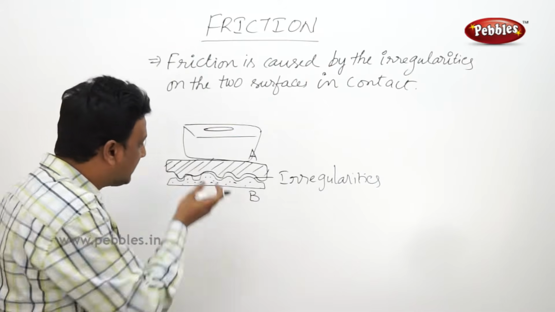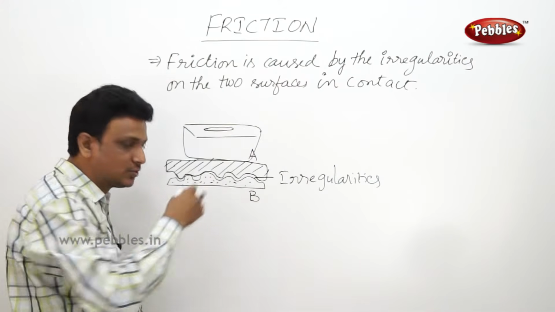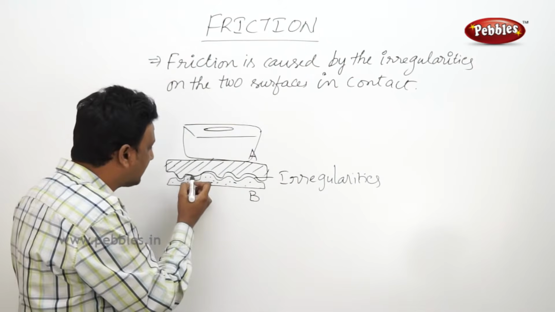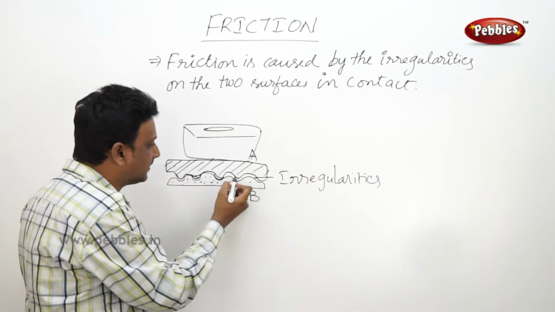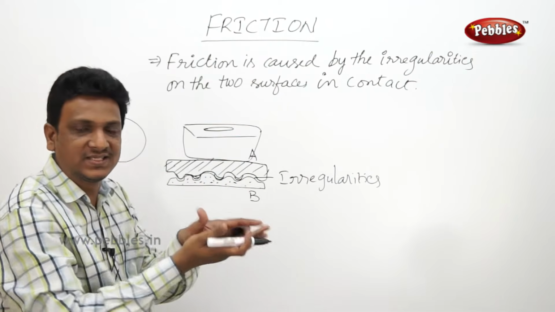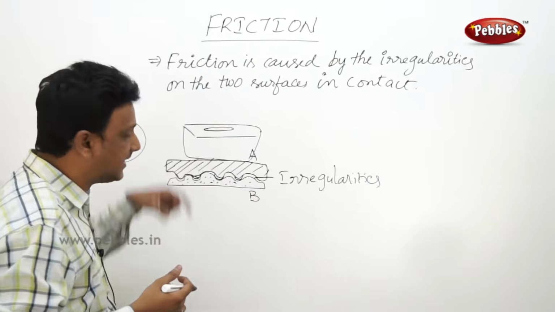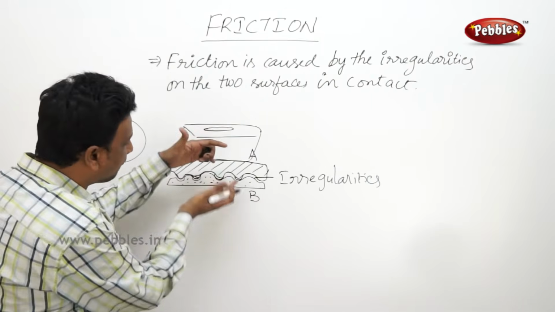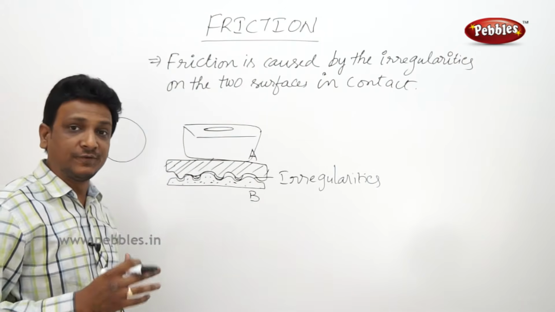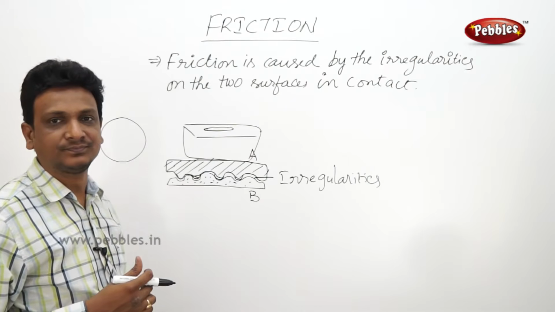Because of the heavy weight, surface A is pressed to surface B. Then the interlocking is deeper and more intact. The binding is more intact because of the weight, so they are locked further. Now the friction is high.